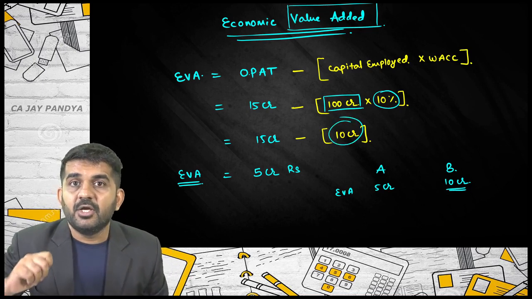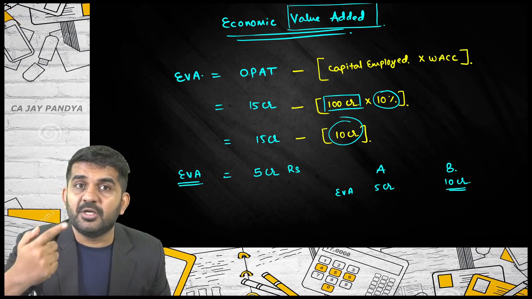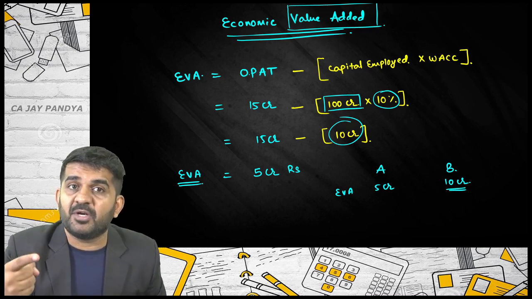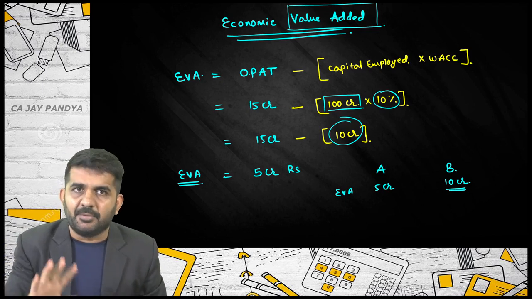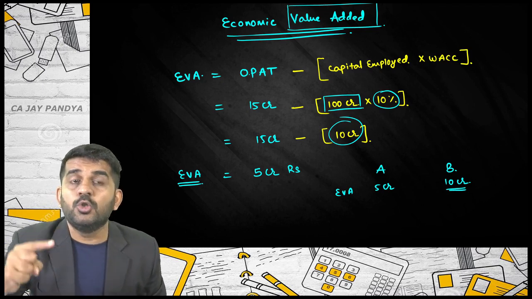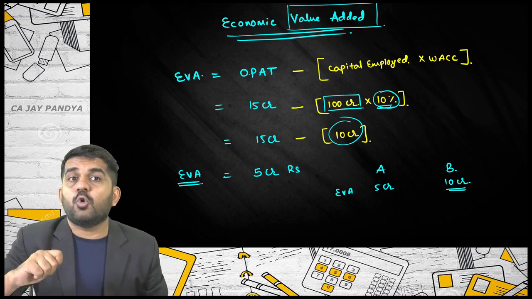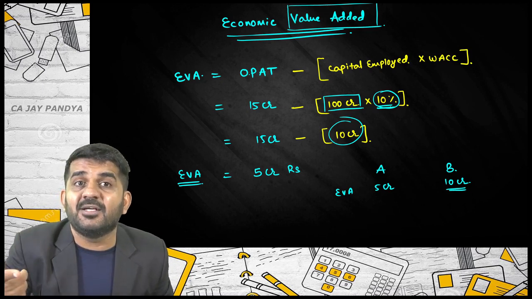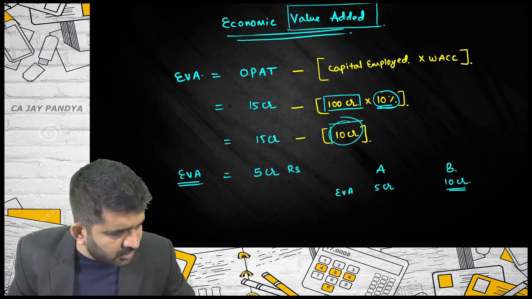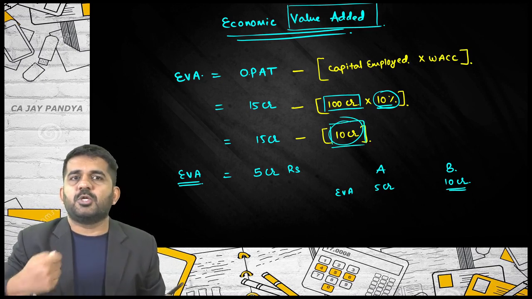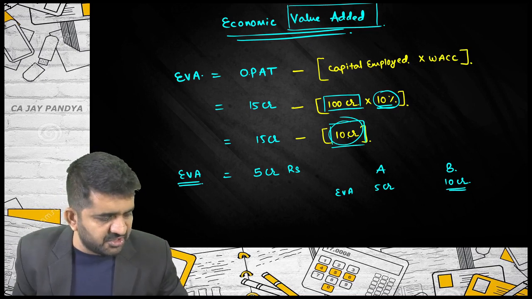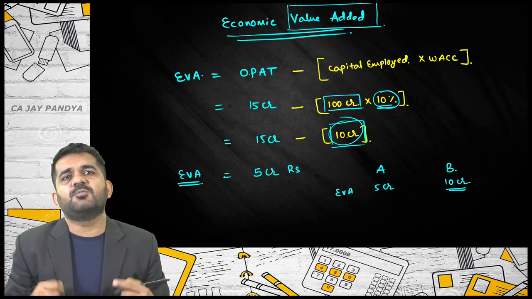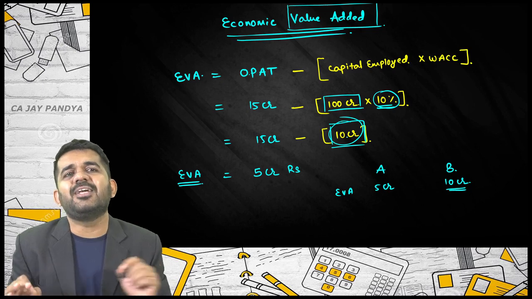Now understand, return is paid to debenture holders, who are outsiders. Return is also paid to preference shareholders. They are insiders, that means they are owners. Return is also paid on equity; in this 10%, the cost of equity will also be considered. So the total payment to debenture holders, preference shareholders and equity shareholders, including dividend, is 10 crore rupees. But still what the company is earning is 15 crore. So that is a 5 crore gap.